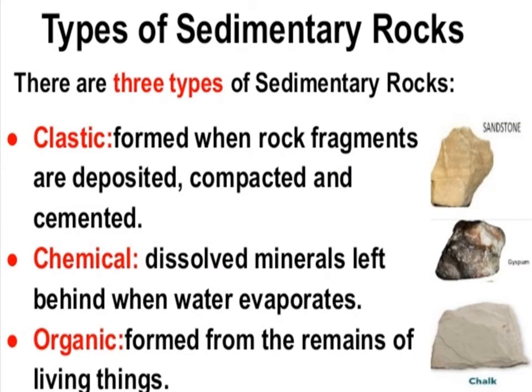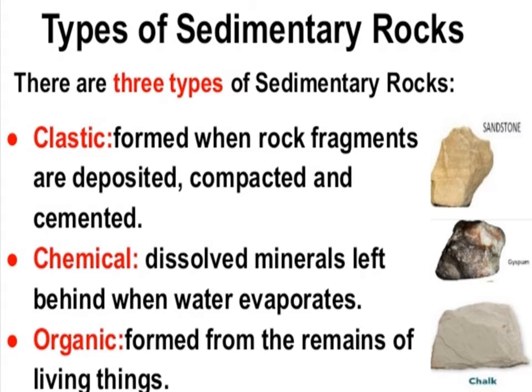Types of sedimentary rocks. There are three types of sedimentary rocks. The first one is clastic sedimentary rock, the second one is chemical sedimentary rock, and the third one is organic sedimentary rock. Clastic sedimentary rocks are formed when rock fragments are deposited, compacted and cemented. An example of clastic sedimentary rock is sandstone.